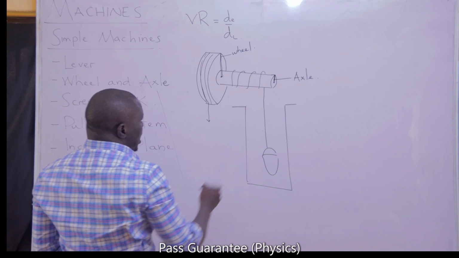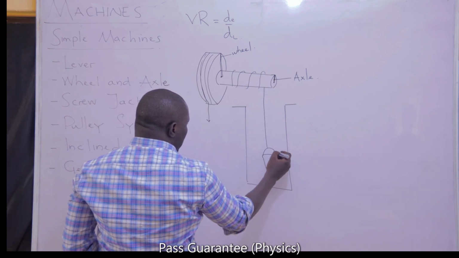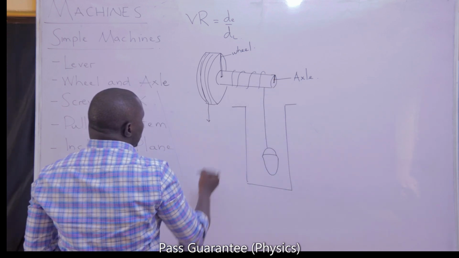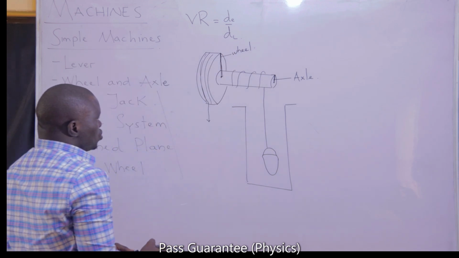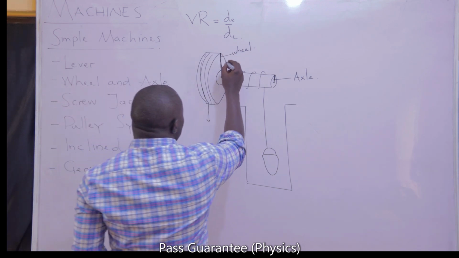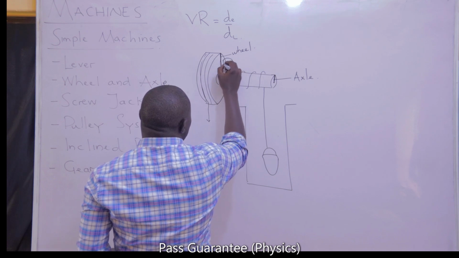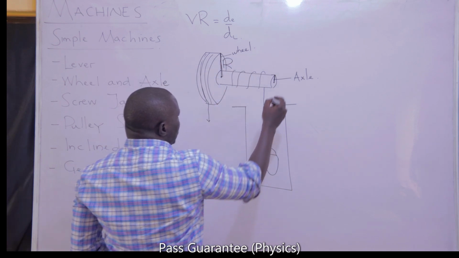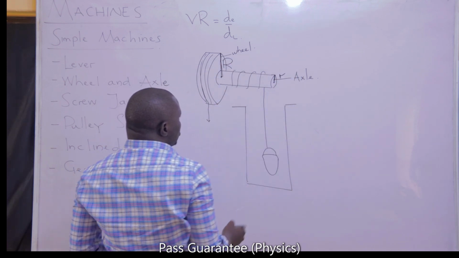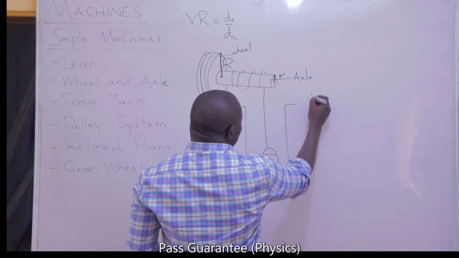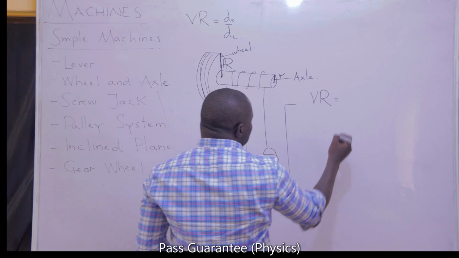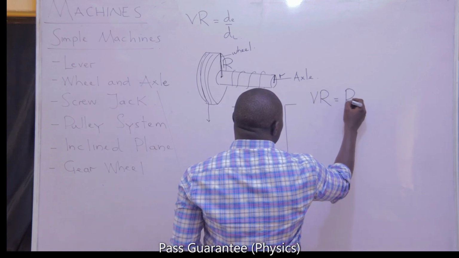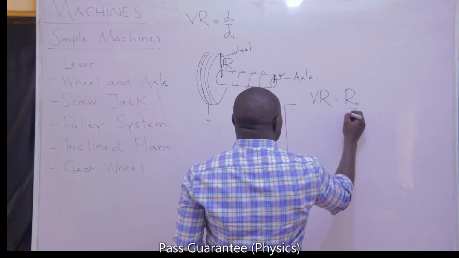And it is the axle that the load is directly connected to, while the wheel is what your own effort is directly connected to. So the radius of the wheel, because the wheel is larger, I will use a big R, while the radius of the axle I will use a small r. The velocity ratio of the wheel and axle can be determined by doing the radius of the wheel divided by the radius of the axle.